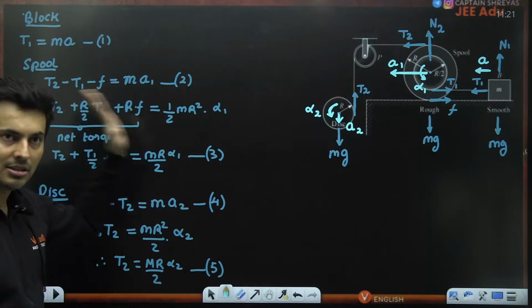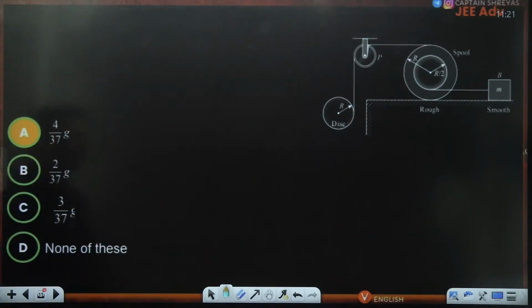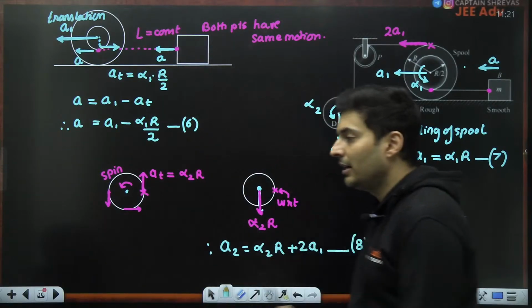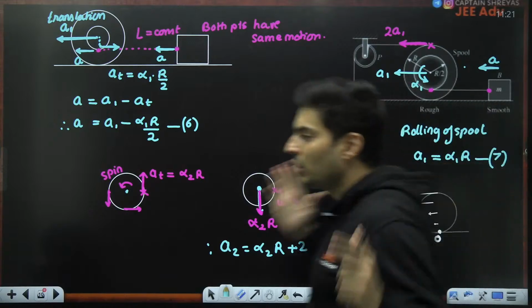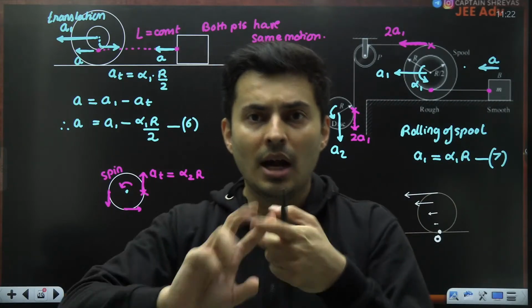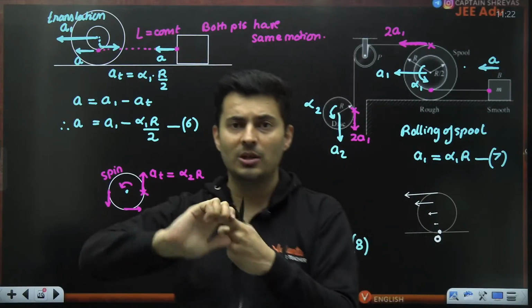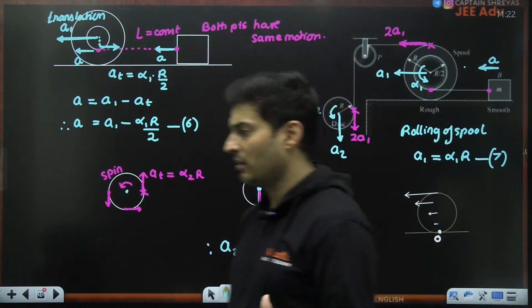All of these 8 equations need to be solved, and that's when you get your final answer as 4g by 37. Okay, that solution part you do it, but I have written down the most important equations for you. This is going to be one of the crazy problems which you need to solve to understand rotation, understand rolling, understand the concept of center of mass, Newton's laws, free body diagram, and how pulleys etc. work with constrained motion.